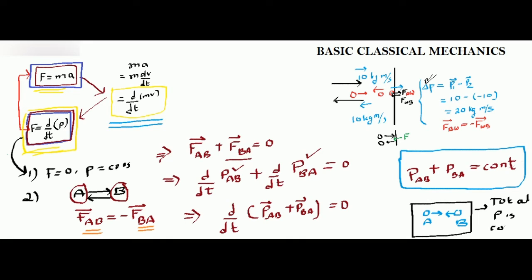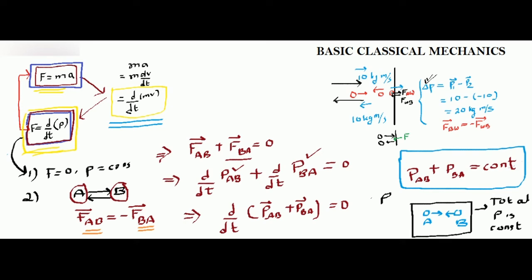What does it mean? It means that whatever the momentum was considered before A pushing B and B pushing A, there was some momentum P of the system. After A and B push each other, there is some change in momentum of the system.